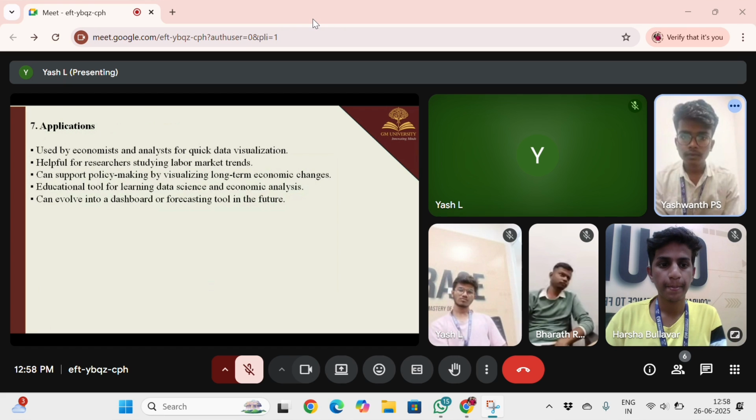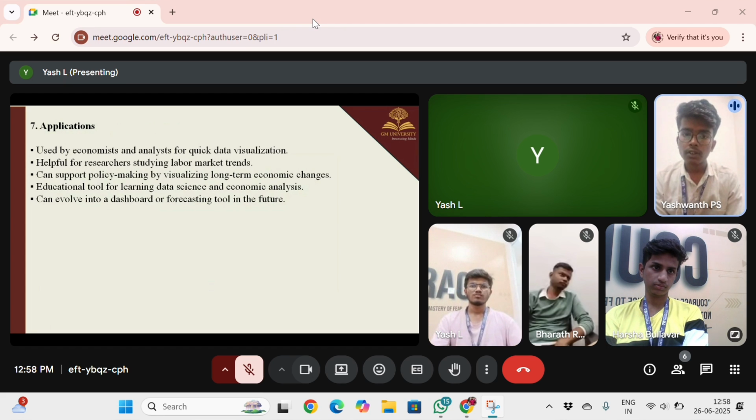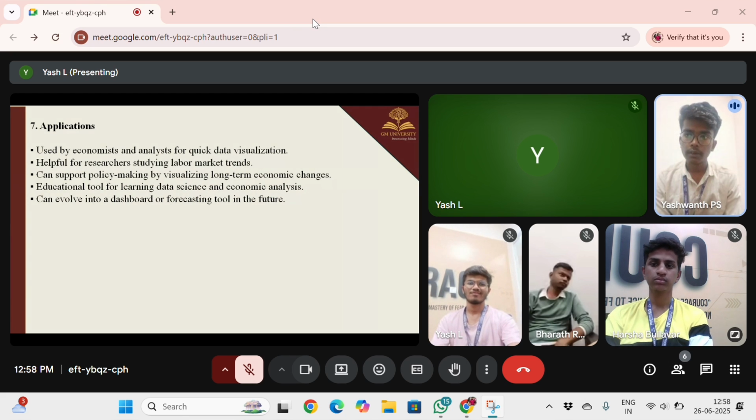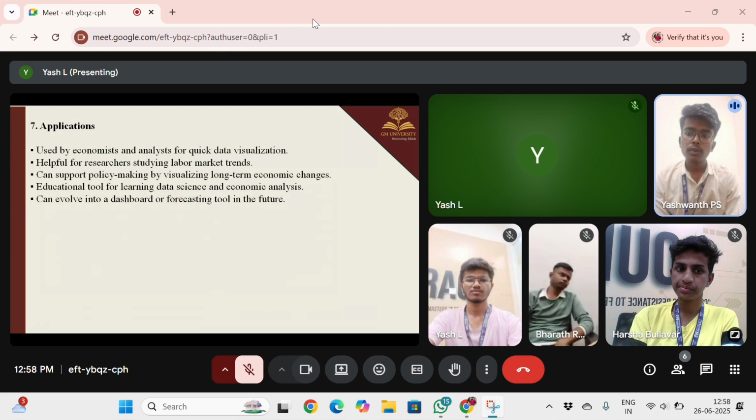Hi, myself Ashwin. I'm explaining about the application of our topic, economic analysis. Quick data analysis is used by this economic data, and it is helpful for studying labor market trends. It supports policy making, visualization for long-term economic changes, and is an educational tool for learning data science like economic analysis, and can evolve into a dashboard or forecasting tool in future.